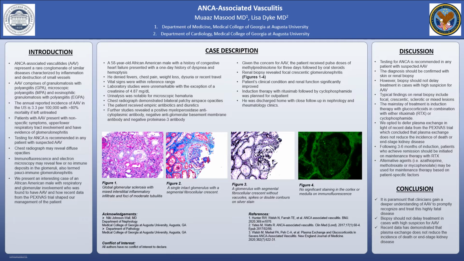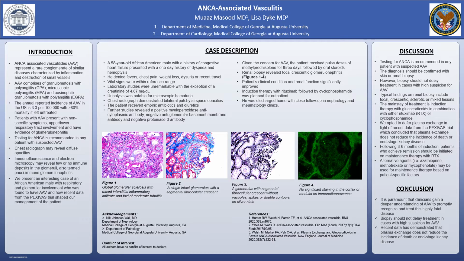We present an interesting case of an African American male with respiratory and glomerular involvement who was found to have ANCA-associated vasculitis, or AAV, and how recent data from the PEXIVAS trial shaped our management of this patient. AAV represents a rare conglomerate of similar diseases characterized by inflammation and destruction of small vessels.